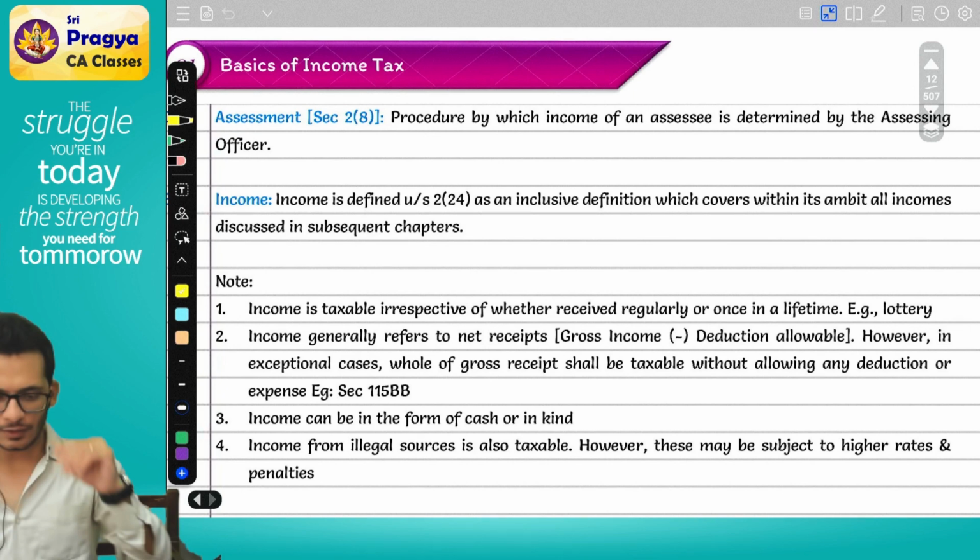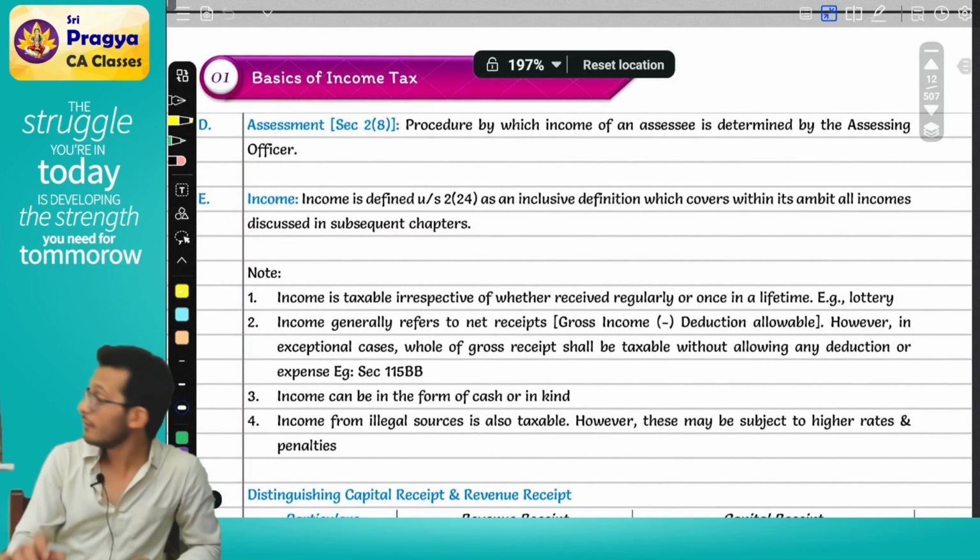Let's quickly revise what is shown in the income definition, and then we'll see if you have any doubts. Okay? Yes. I'm looking at the income definition from the book. It says income is defined in Section 2(24) as an inclusive definition, which covers within its ambit all incomes discussed in subsequent chapters.